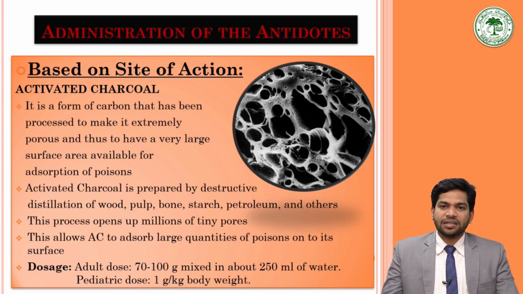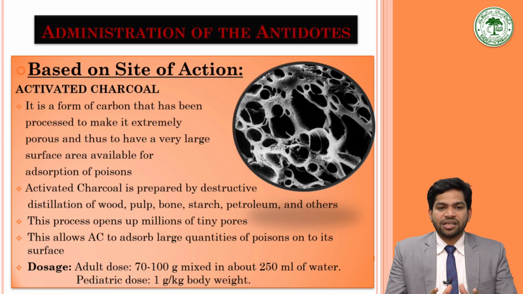The adsorption, as I told you, occurs by hydrogen bonding and van der Waals forces. Poisons are best adsorbed in the non-ionized form. Strongly ionized molecules like hydrogen chloride and nitric acid are not adsorbed with the help of the charcoal.